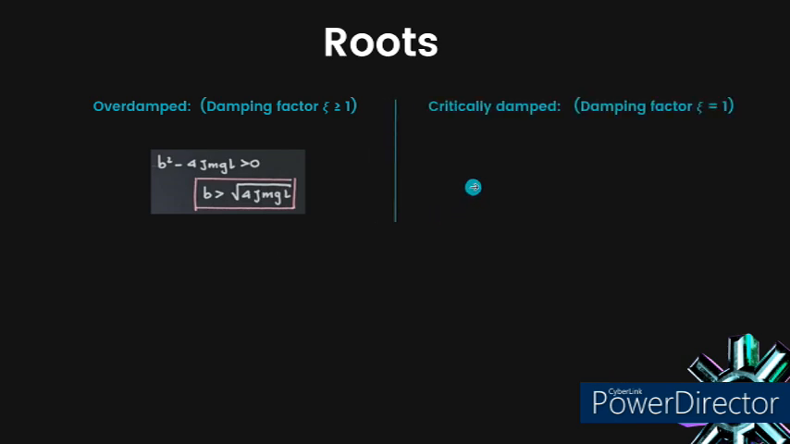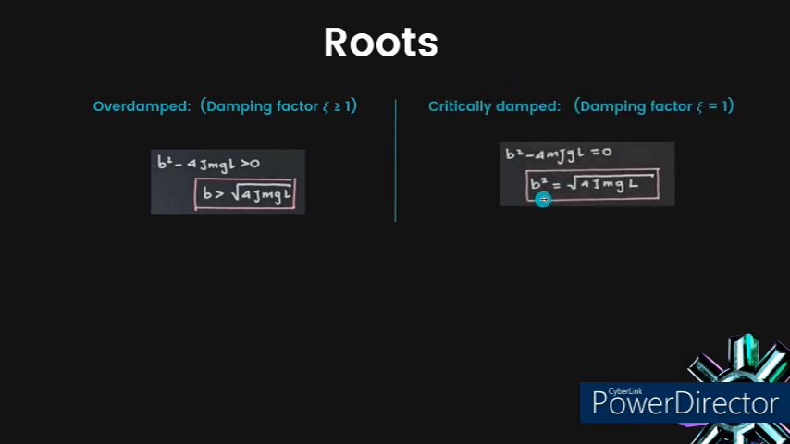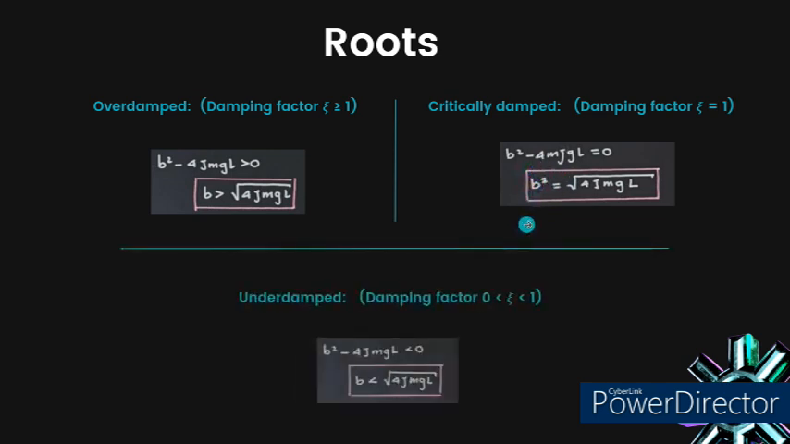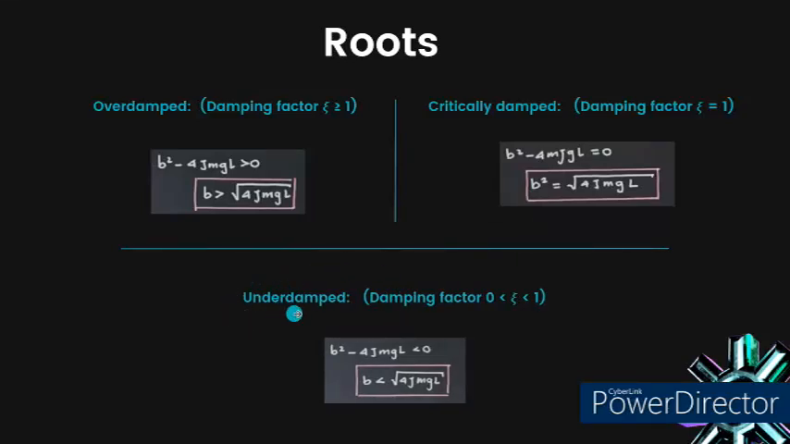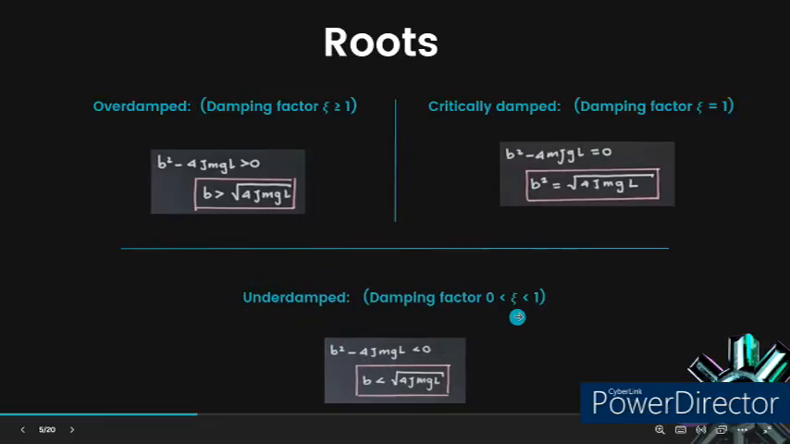The second root we have is the critically damped, in which we have two negative and equal real roots. This b here should be just b, not the square one. The third one is the underdamped, in which we have two conjugate roots with negative real parts.